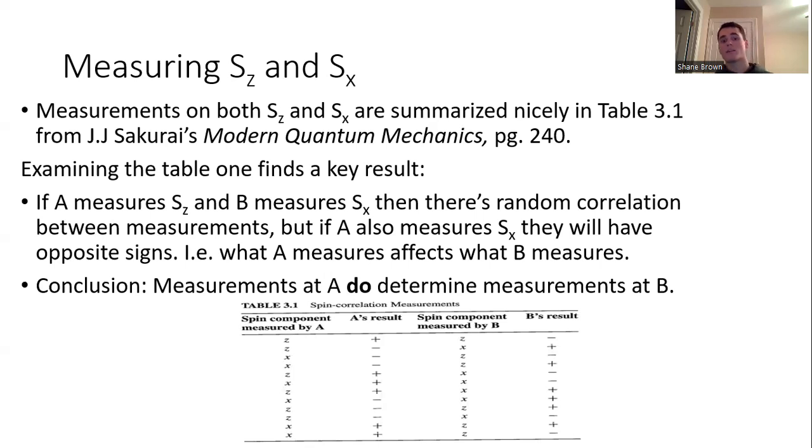So at least according to quantum mechanical theory, it seems that what Alice does at her measuring device, what she chooses to measure, somehow affects the results of the measurements made at B. And it doesn't matter how far away the measuring devices are from each other. You could have one of them on Earth and one of them orbiting out past Neptune, and you would still see this sort of effect.